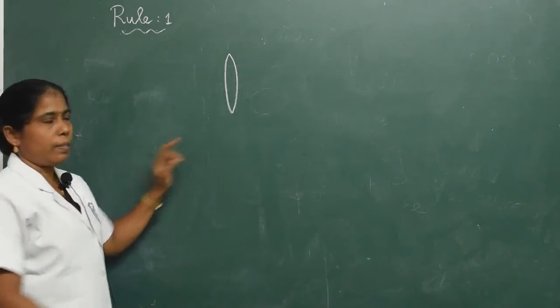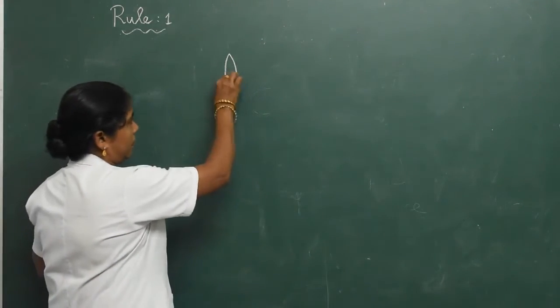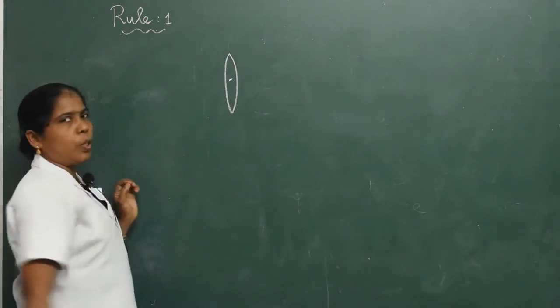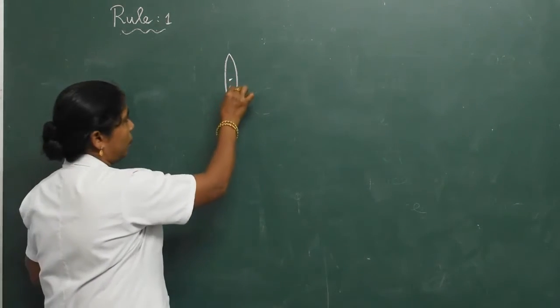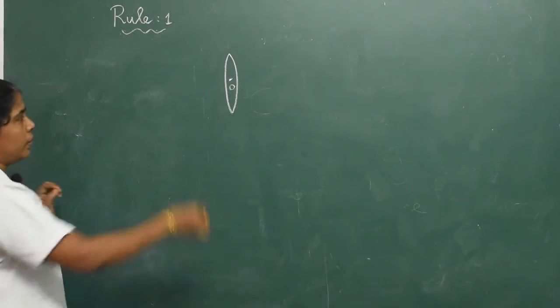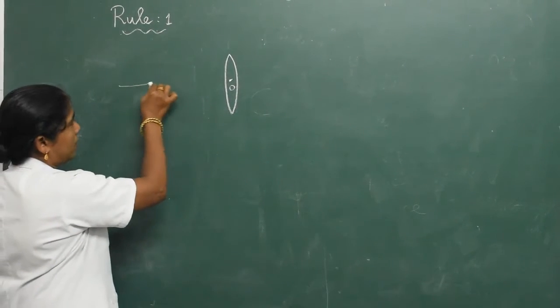this is a convex lens. The center midpoint is called the optical center O. Draw the principal axis.